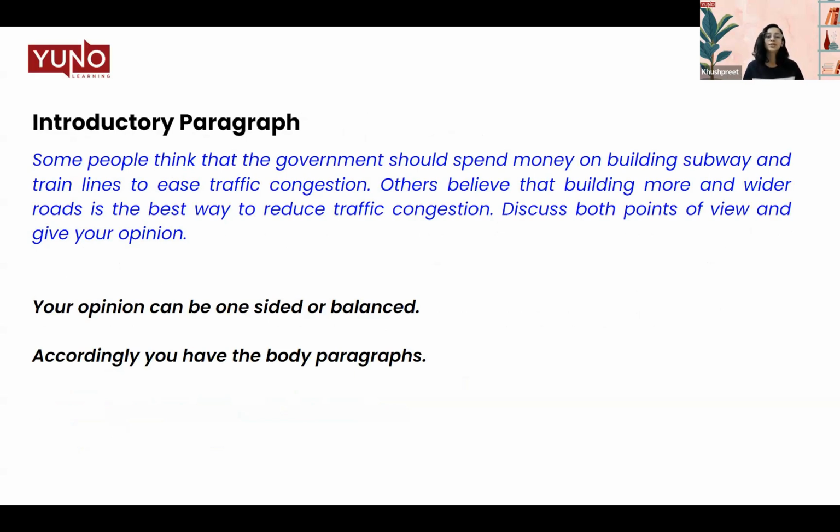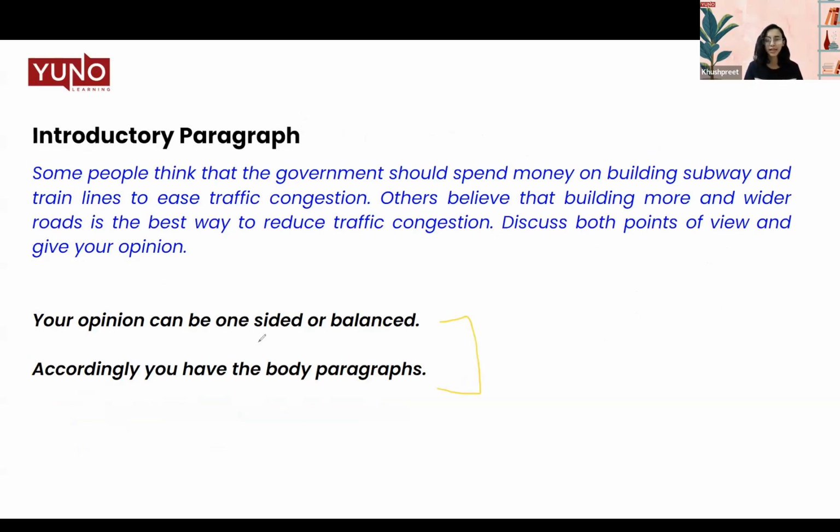All right. So now coming to the structure of essay. This is what I talked about in the previous slide, having two kinds of opinions, one-sided or balanced. So when I talk about one-sided opinion, I'll just write it down here. One-sided opinion. What does that mean? That you side with one side.